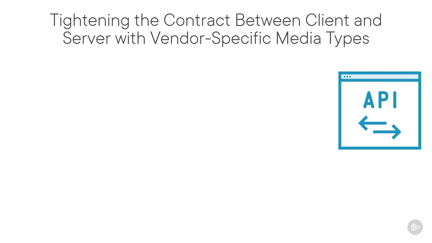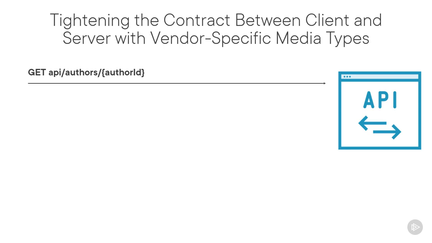We've just used our first vendor-specific media type, and we immediately noticed the advantage of it. But there's more we can do. These days, more APIs are using vendor-specific media types. Let's use an author as an example. We're currently using the author with concatenated name and age as the return type when getting an author.